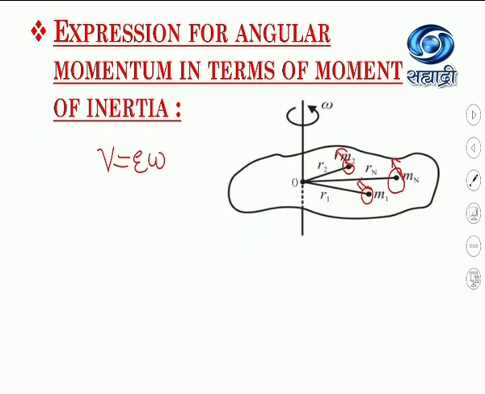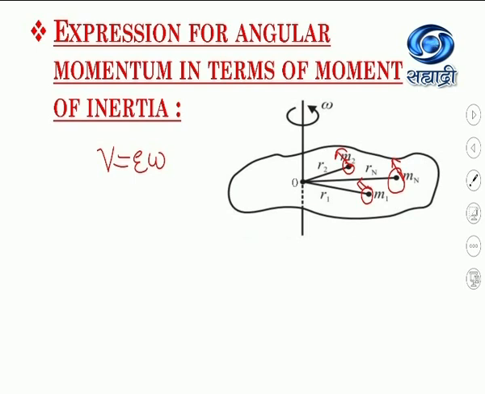So they possess linear velocity. The direction of the linear velocity, as we know, is along the tangent to the circle. So the linear velocity of the particle is in this direction.